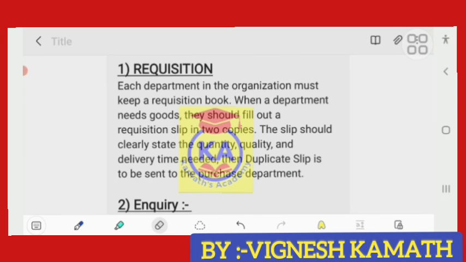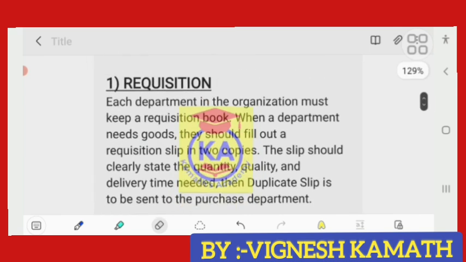They have to give it to the purchase department. Why the purchase department? Because only the purchase department has the right to purchase the goods or materials required. Each department cannot go by themselves and purchase, so they have to give the request to the purchase department only, and then the purchase department will purchase. So that is the need of submitting the requests to the purchase department. We'll look into it in detail.